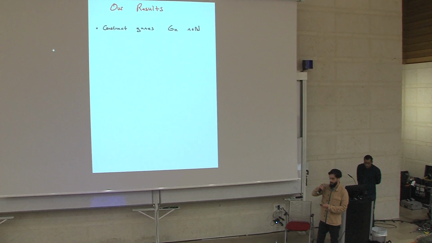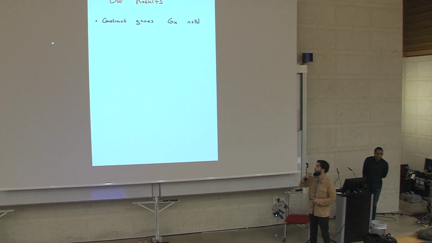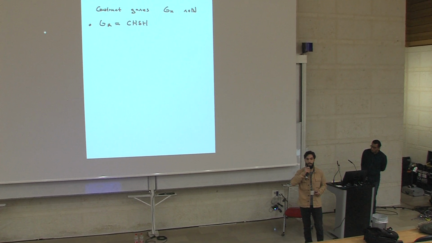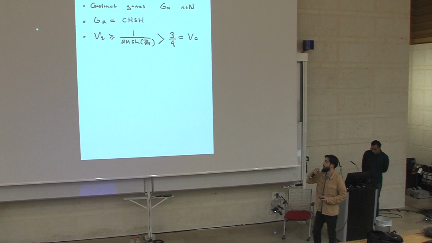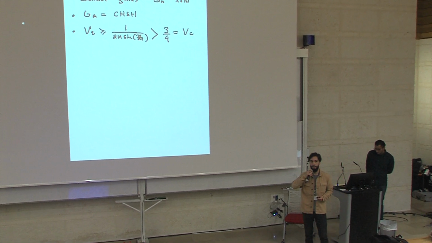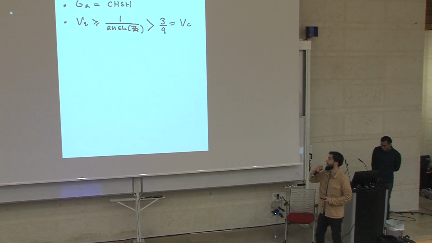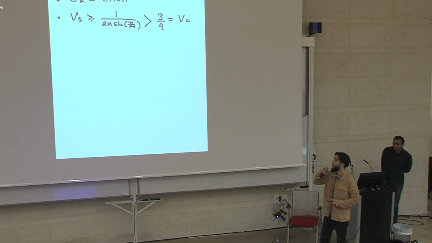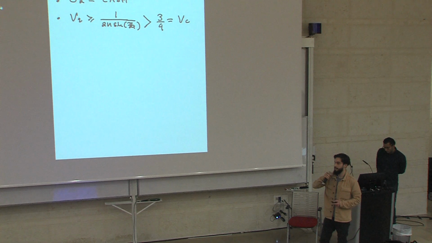So our results, we introduce an infinite family of non-local games. In the case of n equals 2, we recover CHSH. We're able to show quantum advantage for this entire family, and the classical value is 3/4, so it agrees with CHSH. It's actually a very close generalization of CHSH.